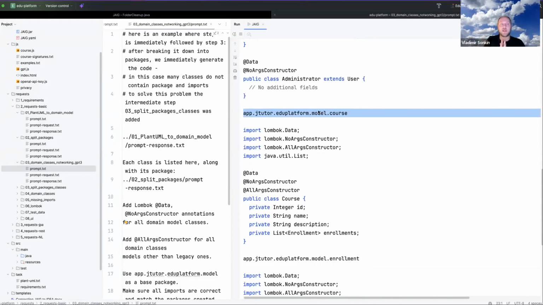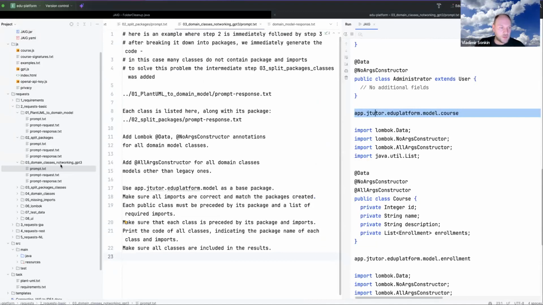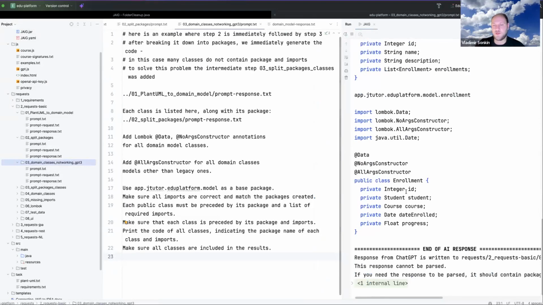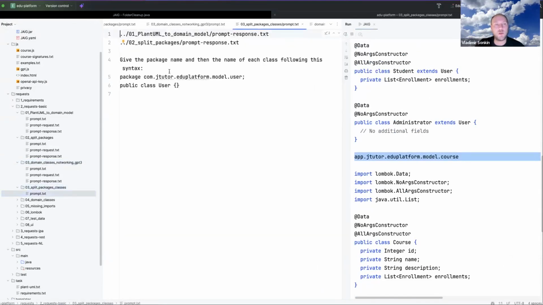So the basic idea of this pipeline is that we are able to split our complicated task into smaller subtasks. And the result of smaller subtasks is predictable, and GenAI is able to solve it. This is like if you have, for example, a junior developer in your team, it's better to give a smaller task, because if you give the bigger task, he will not be able to solve it. And okay, so this is not working. This is not what we expect. And I will split it into some smaller steps.